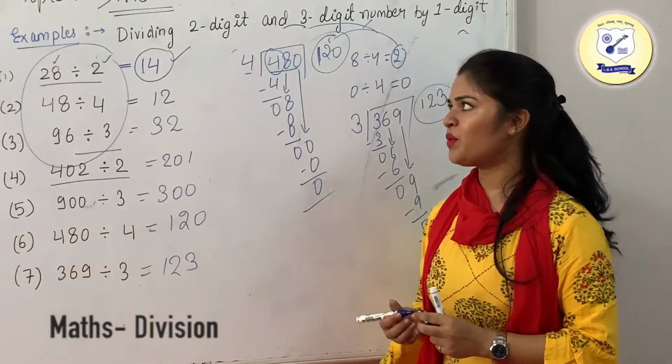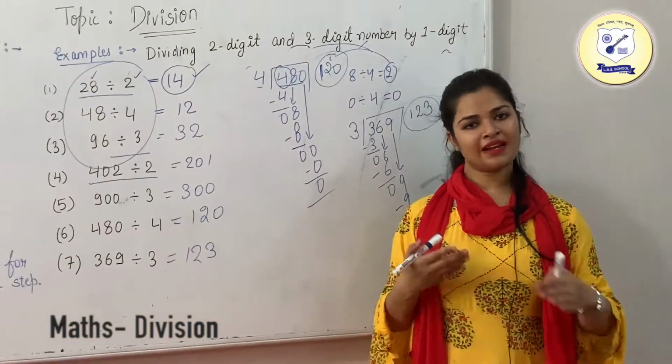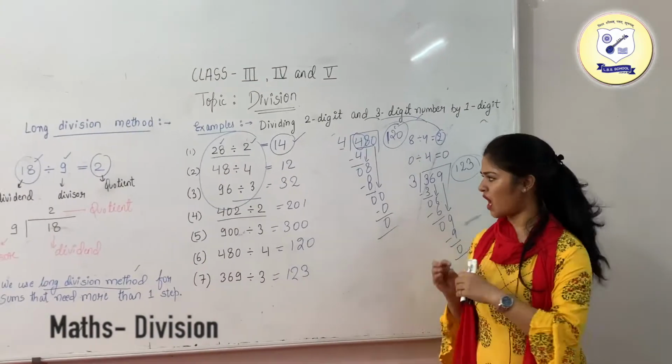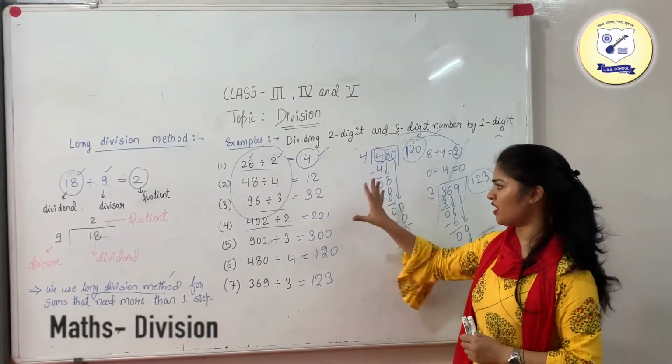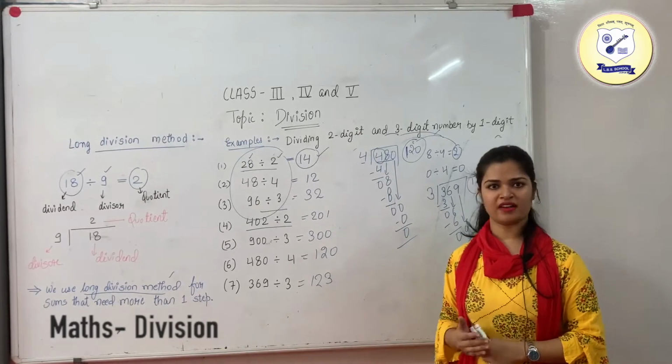Now as you can see, we are done with the division of 2-digit and 3-digit numbers with a 1-digit number. So now we will move to the division of the higher numbers, since we are done with the basics.